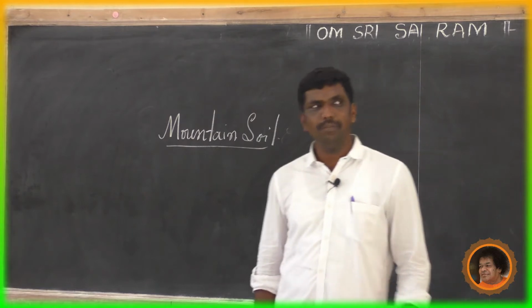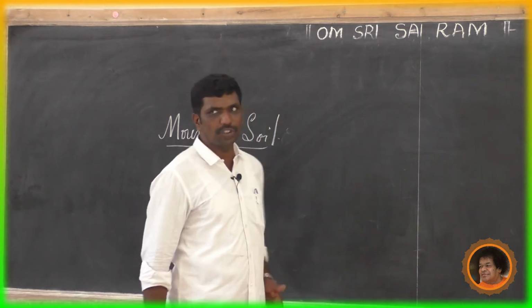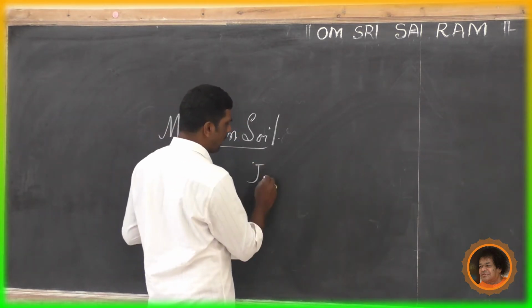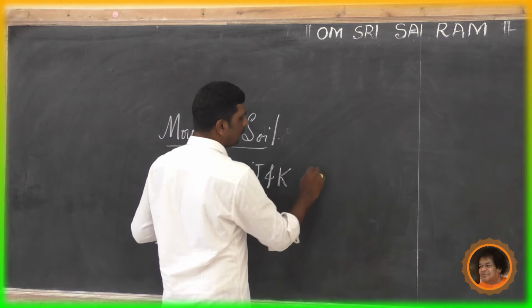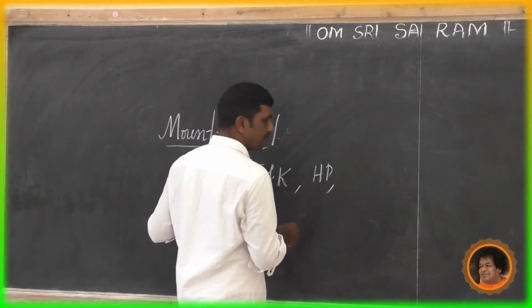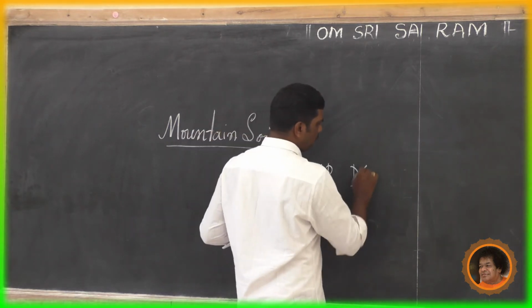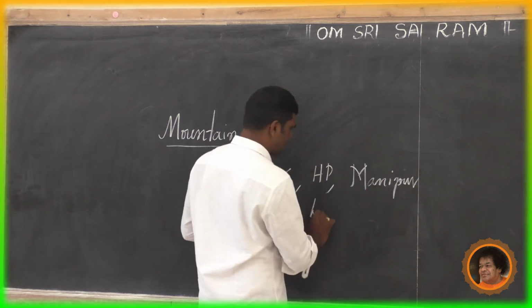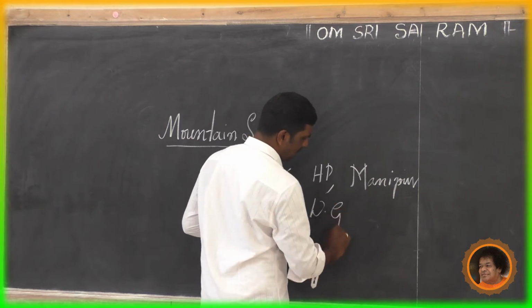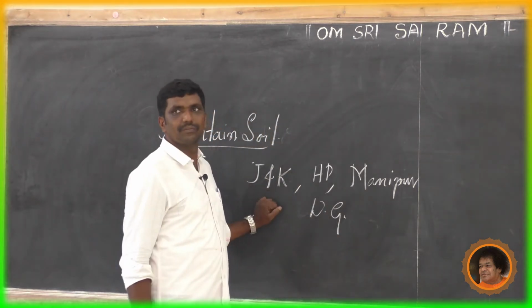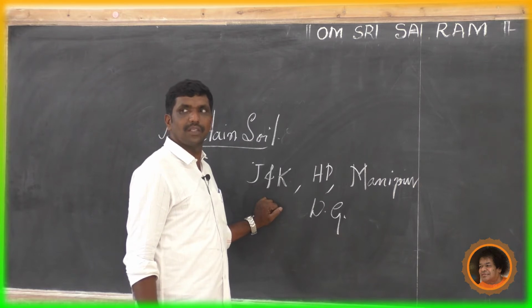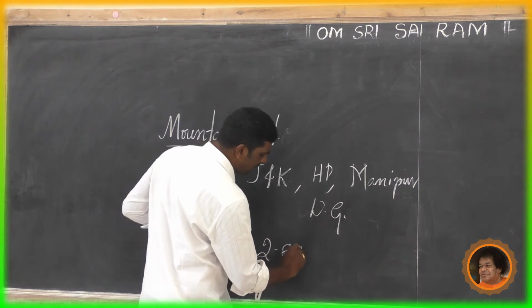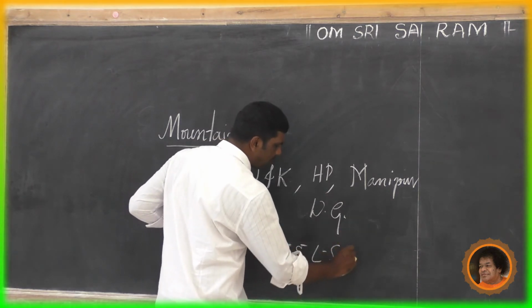Tea, coffee, fruits. They are largely found in Jammu and Kashmir, Himachal Pradesh, Manipur, and along the Western Ghats. These soils cover an area of about 2.85 lakh square kilometers.